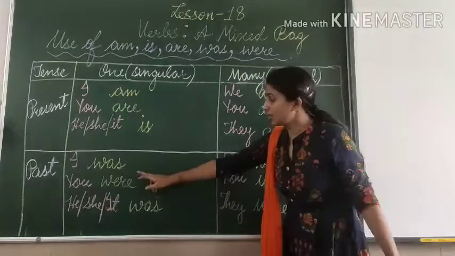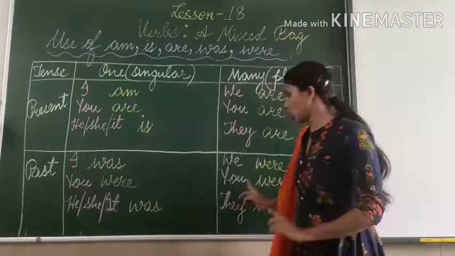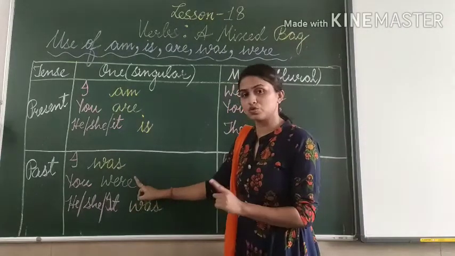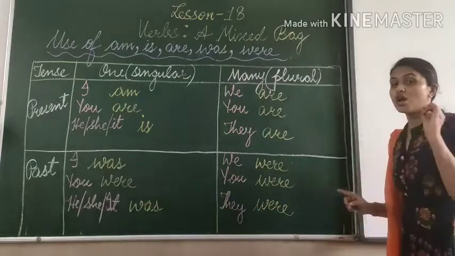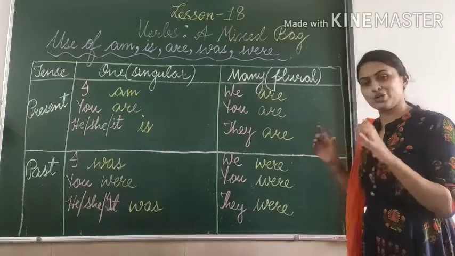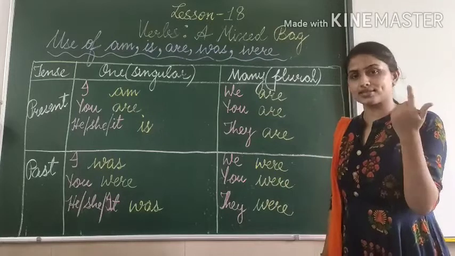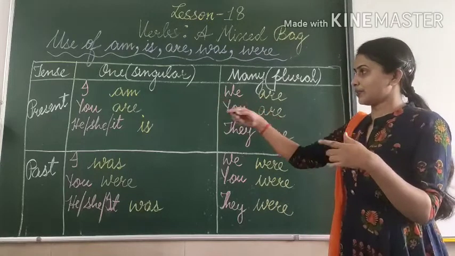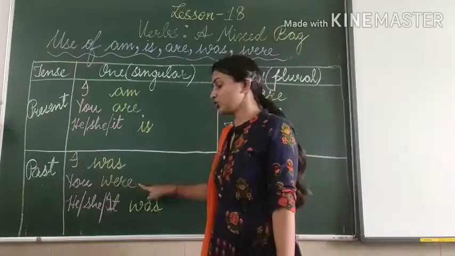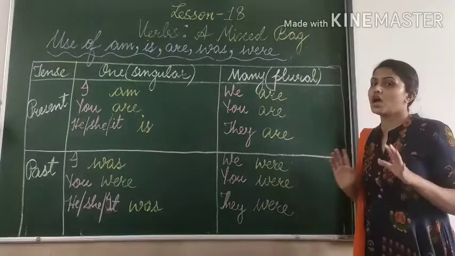See, when the sentence is in past tense, the helping verb with you is not changing. In singular form we will use were, and in plural form also we will use were. So the pronoun you is quite different. You should know which helping verb you have to use with you. It is quite different from the other pronouns. So with you, you have to use were, and in plural form also with you, you have to use were.